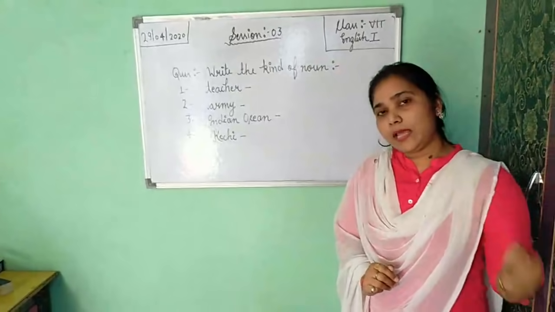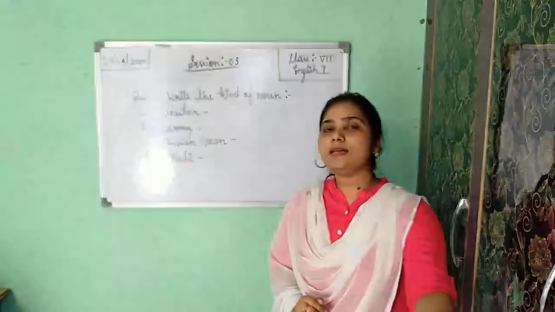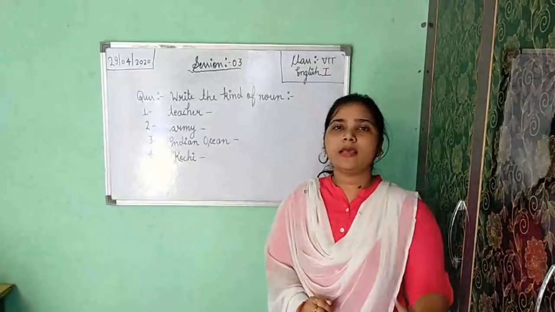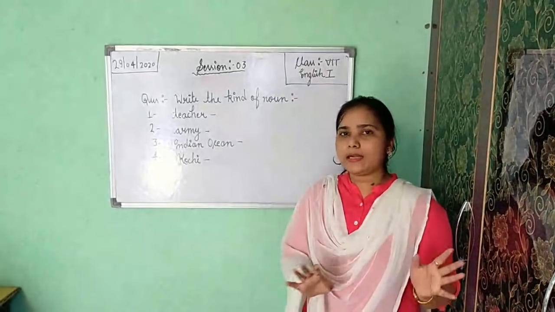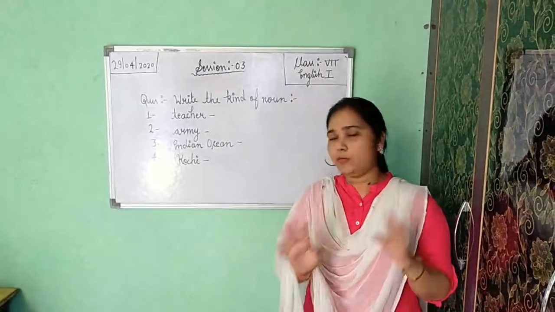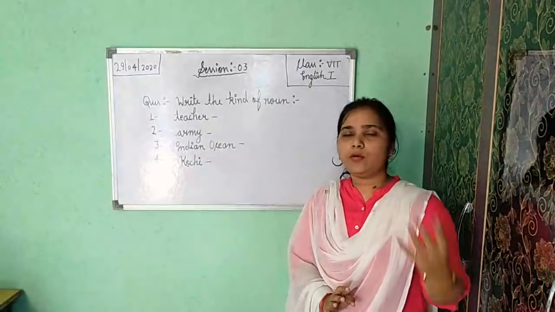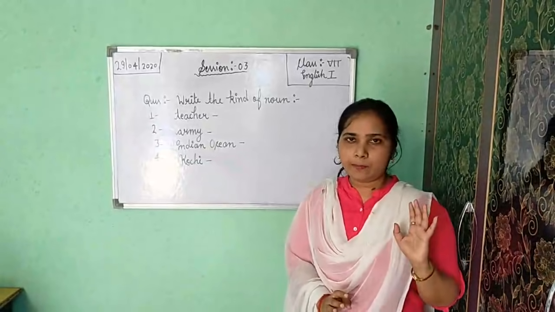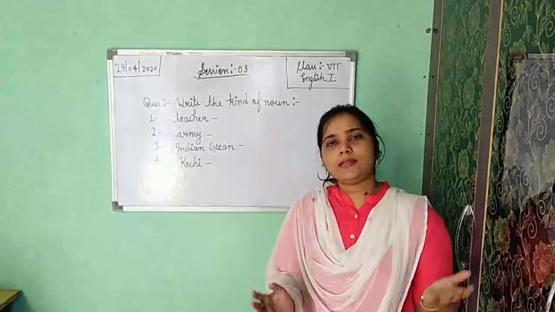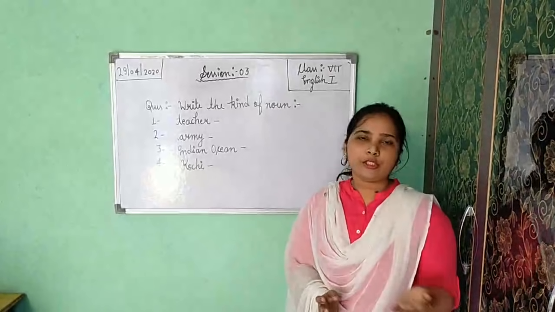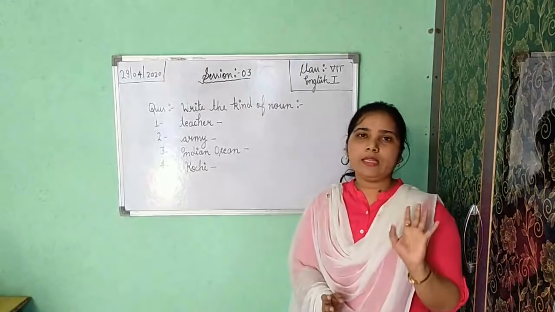Which we can count is countable, and which you are not able to count is the 7th kind of noun, uncountable noun. As the word itself shows the meaning. In uncountable we can take various examples, for example water, sugar, salt.